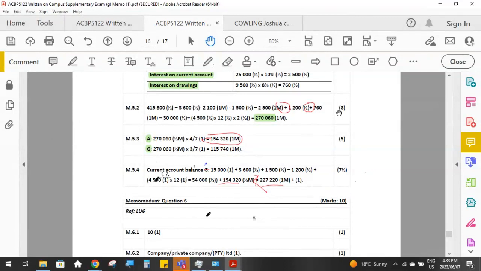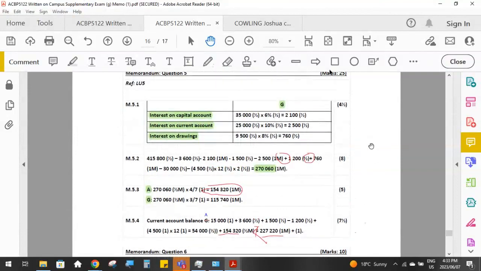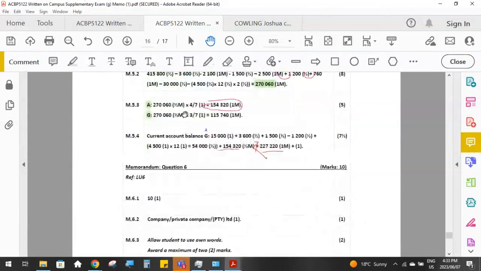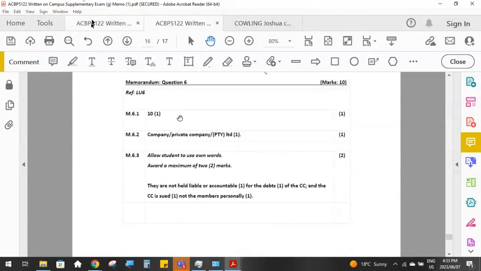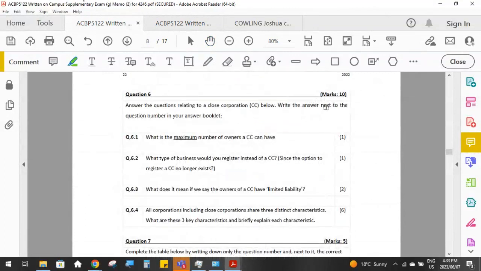Take note again at these number of marks, because that will indicate how long you have got to complete those questions. Okay, so that's your 25 marks for question 5. And then for question 6, the last one, it's only a 10-mark question. Oh, I see we've got question 7. I thought we only had 6 questions.